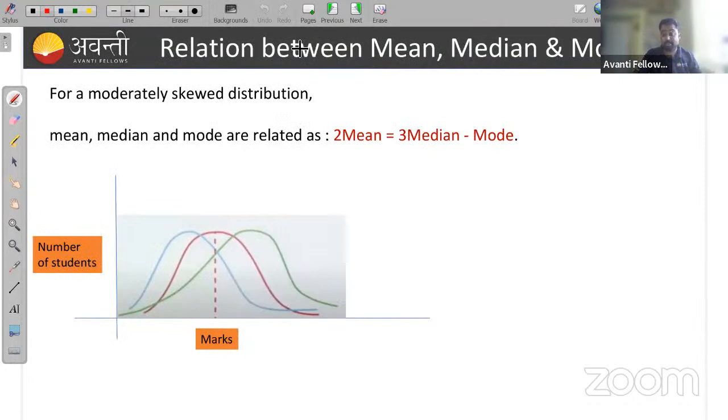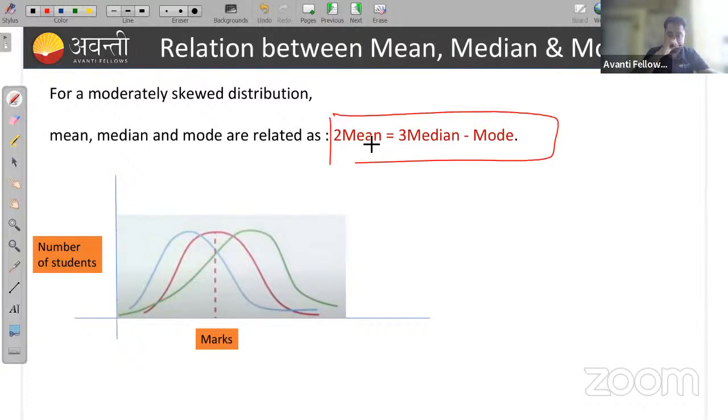Now we'll see. This is very important, and many times questions are asked from this concept. It's a very easy formula also: the relations between mean, median, and mode. You just need to remember this formula only, nothing else. The formula is already given in the sheet.